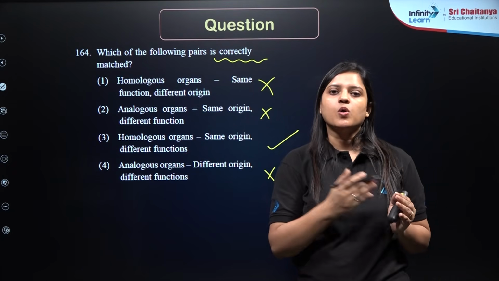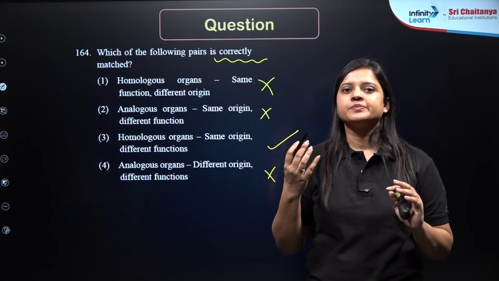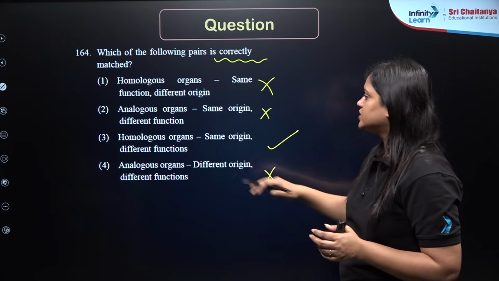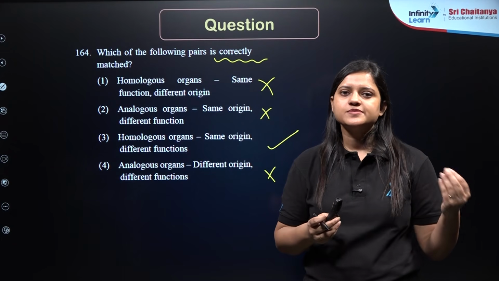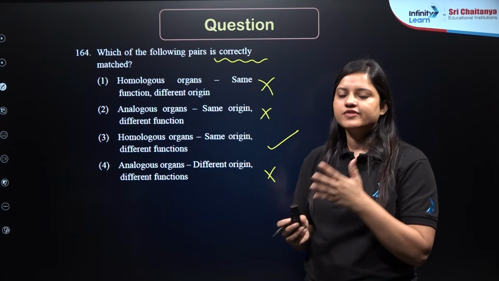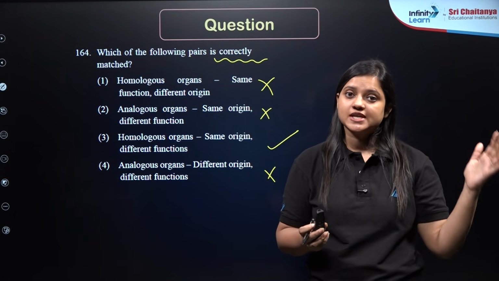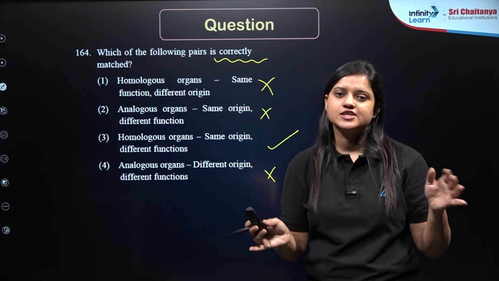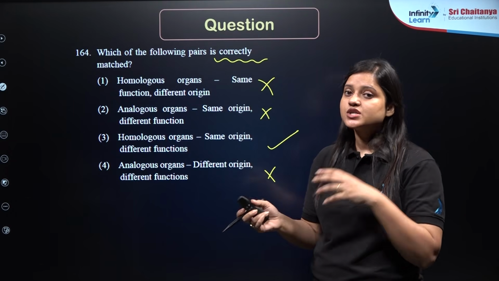So when we talk about homologous organs, right? So they will have same origin and same structure, but the functions will be different. For example, 4 limbs of bat and 4 limbs of whales. Both are mammals, right? Both 4 limbs will have the same structure, but function is different. In case of bat, it is flying, and in case of whale, it is swimming.